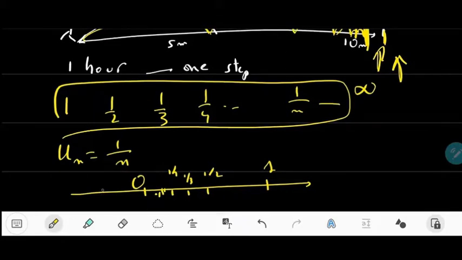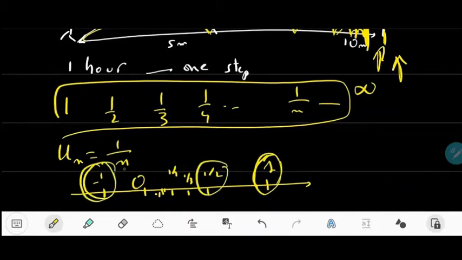But you are also approaching -1. I mean that the distance between 1 and -1 is 2. And then between half and -1 is 1.5. And then between 1 over 3 and -1, 1 over 4 and -1, the distance is always decreasing, right, between the numbers and -1. So you are approaching -1.